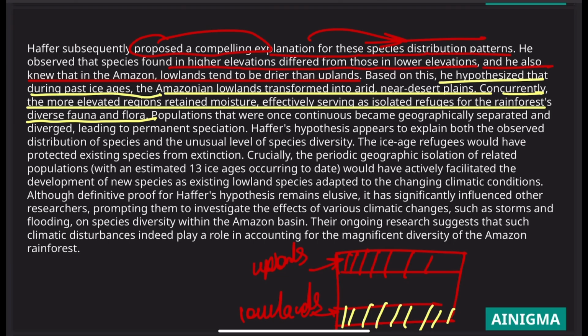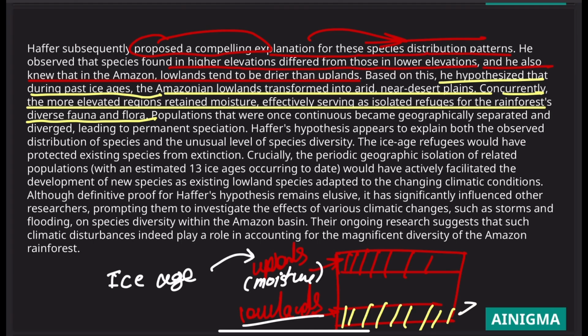So what he said is that in earlier eras, there was an ice age. And due to the ice age, this upland was able to maintain its moisture, so it was wet, and the lowland actually became drier, so it converted into a desert or arid lands.